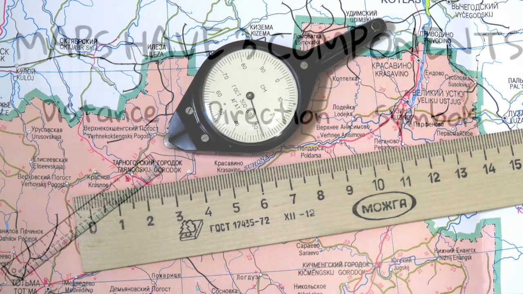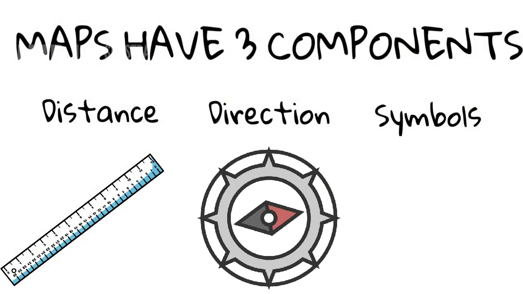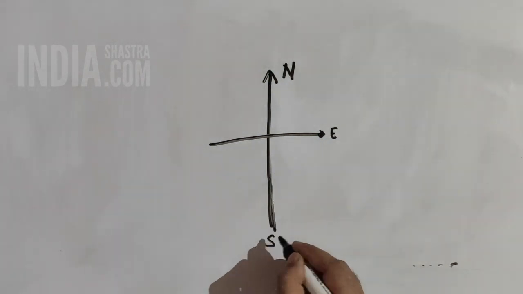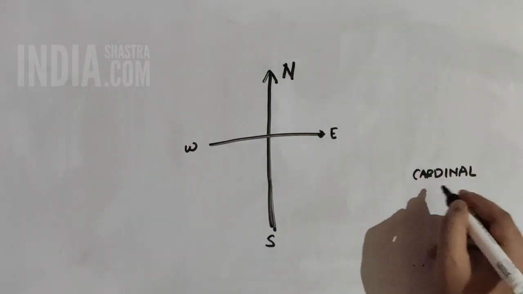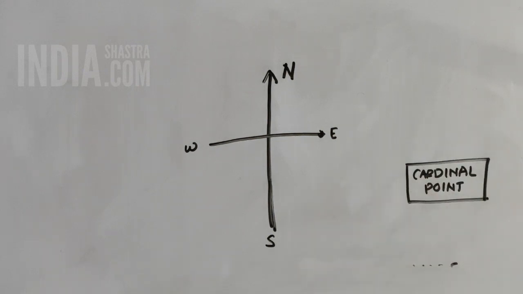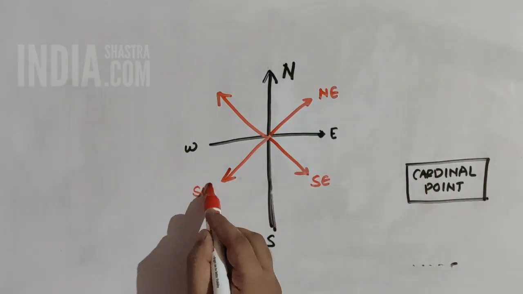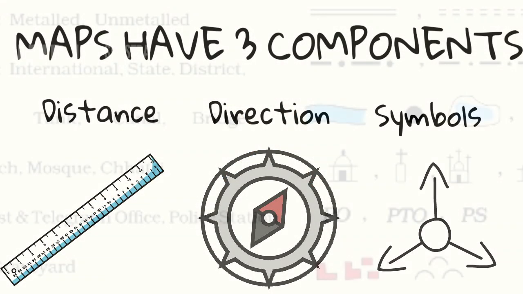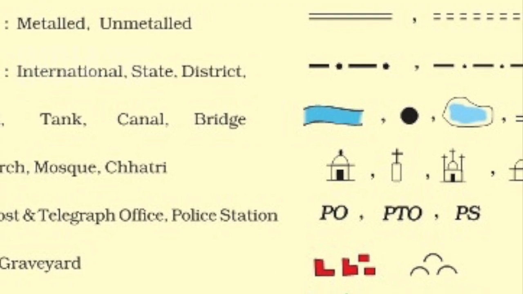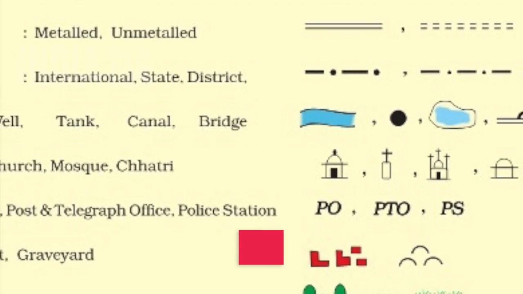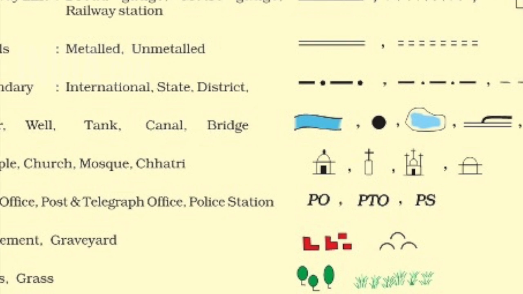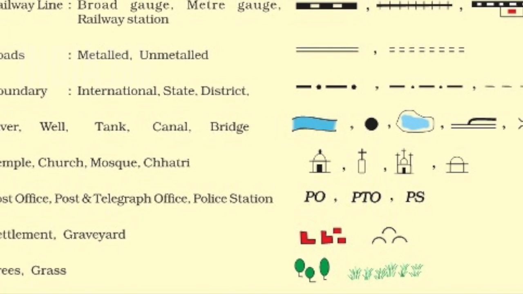The second component is that maps are marked with symbols. There are 4 cardinal points and in between there are intermediate directions. So the 4 cardinal points define north, west, south and east. And in between there are northwest, northeast, southwest and southeast. Also the third feature is symbols. It is the most important component. For example, maps have a universal language that can be understood by all. Also, there is an international agreement regarding use of these symbols. Take a look at some of the symbols as shown in the picture.